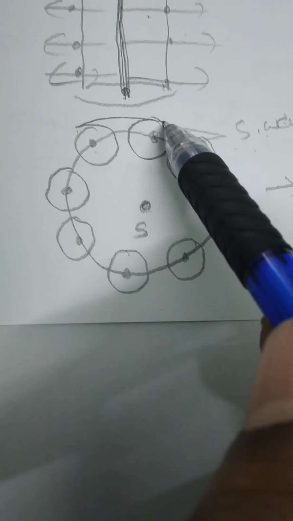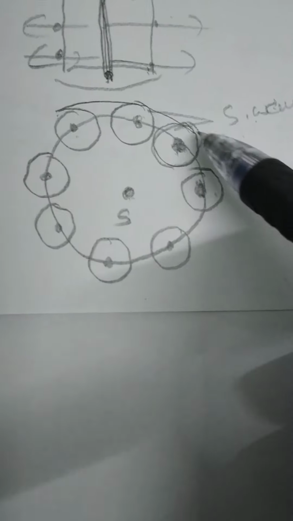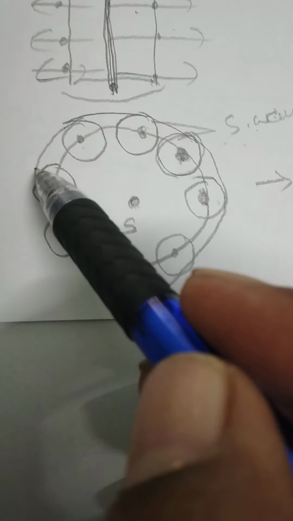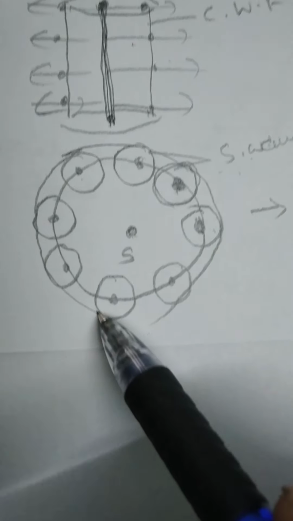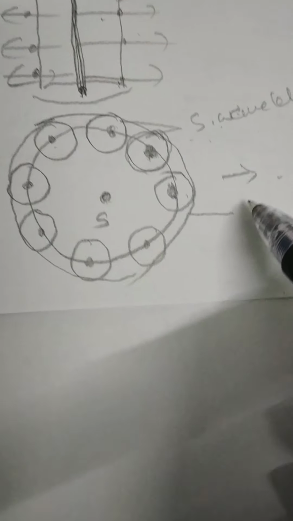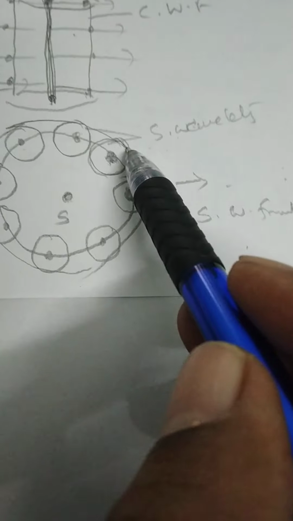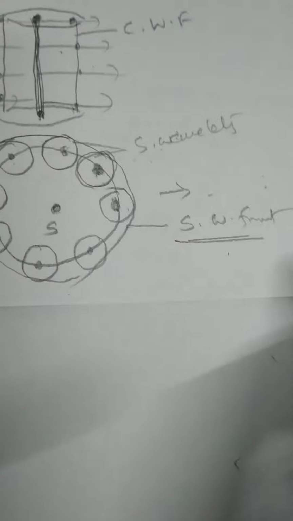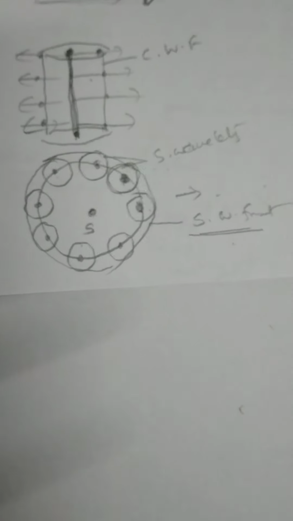This common tangent drawn on the secondary wavelets is called the secondary wavefront.